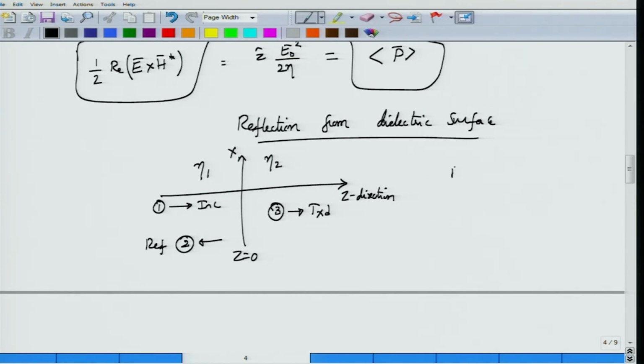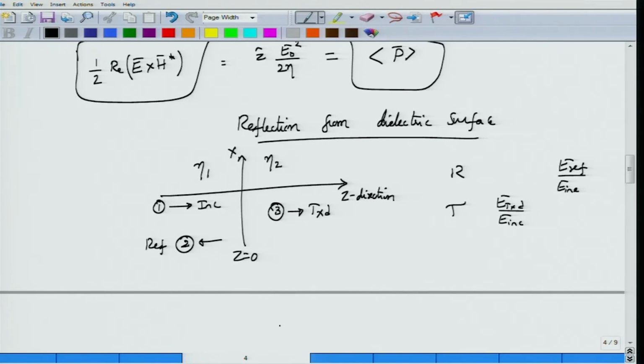Accordingly, you have the reflection coefficient, which is the ratio of power reflected to power incident. You have transmission coefficient, or equivalently in terms of the electric field reflection coefficients also you can write, and then you have transmission coefficient in terms of transmitted electric field to incident electric field. The corresponding power functions are called as reflectance and transmittance. So these are reflection coefficient and transmission coefficient.